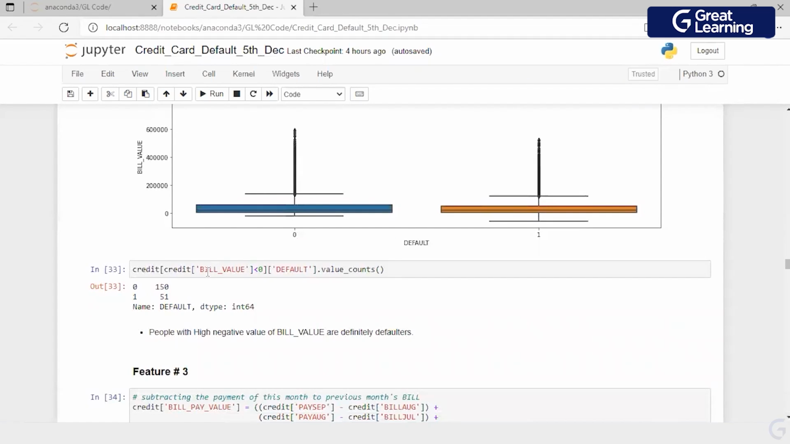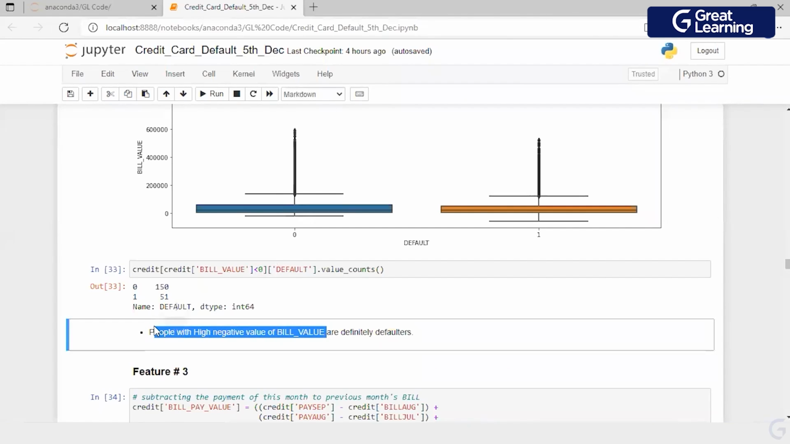However, if I try to find out, if bill value is less than 0, what is the probability of a default? Then it's just 51. So it means people who have a negative bill value are definitely defaulters.